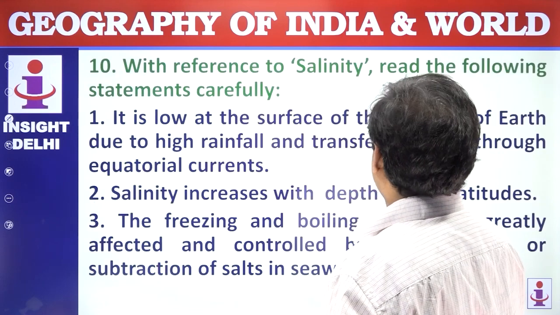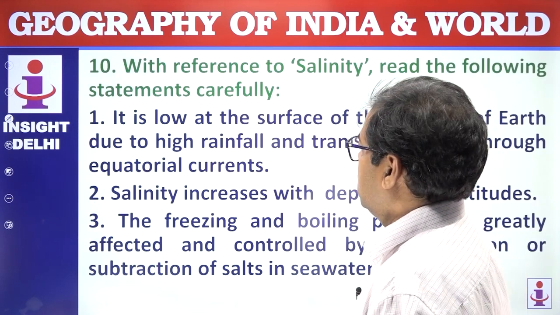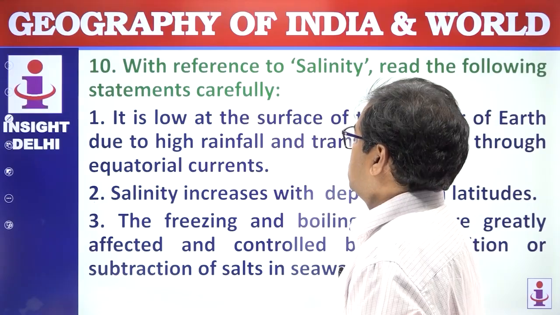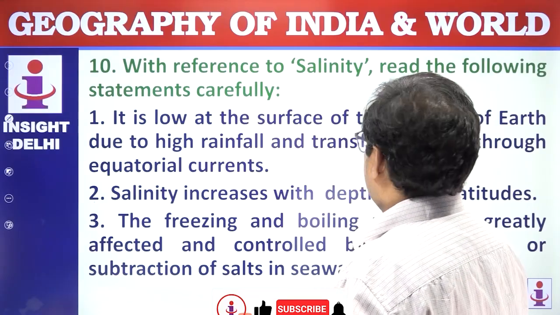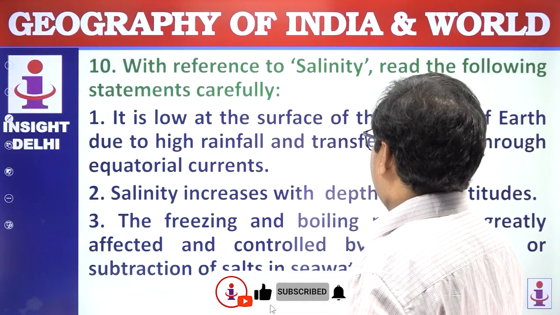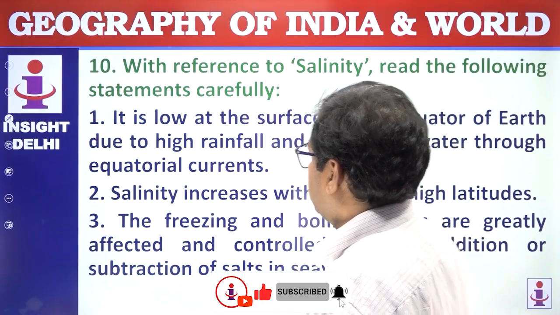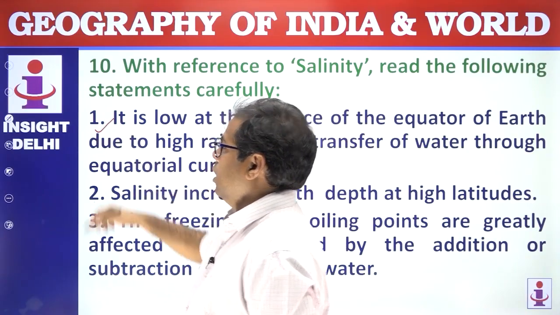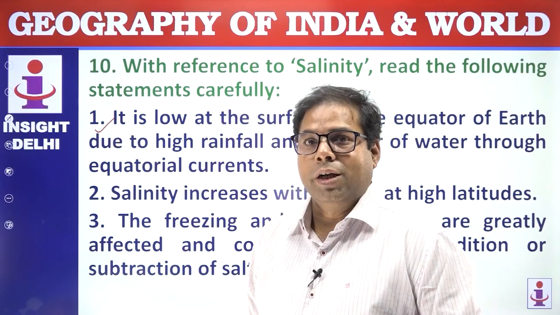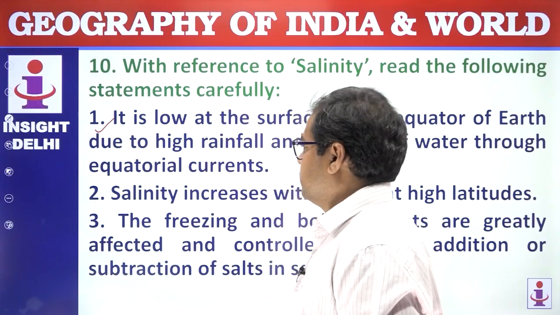With reference to salinity, read the following statements carefully. It is low at the surface at the equator of the earth due to the high rainfall and the transfer of water through the equatorial current. This is correct. So that makes the ocean water less saline in the equatorial zone.